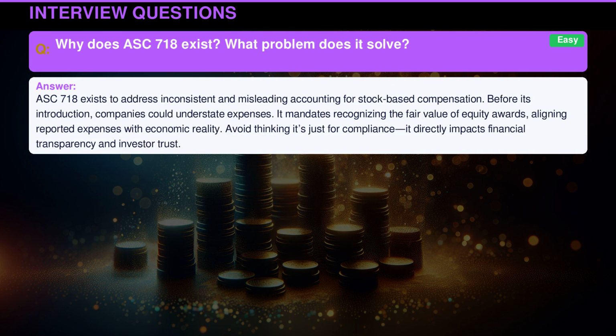ASC 718 exists to address inconsistent and misleading accounting for stock-based compensation. Before its introduction, companies could understate expenses. It mandates recognizing the fair value of equity awards, aligning reported expenses with economic reality. Avoid thinking it's just for compliance. It directly impacts financial transparency and investor trust.